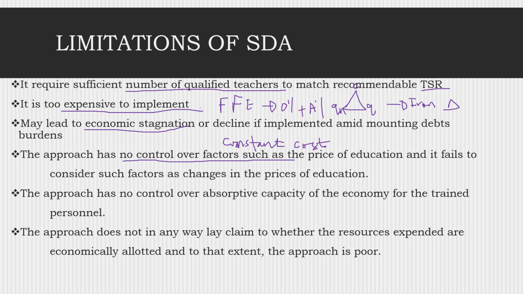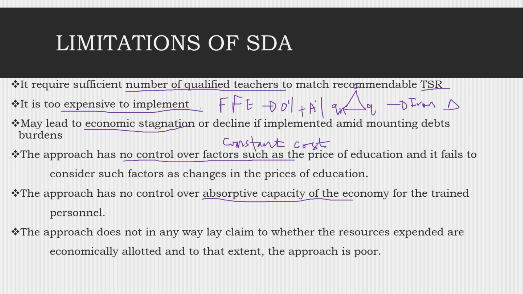But also the approach has no control over the absorption capacity of the economy for the trained personnel. You see, you produce many graduates, but some with irrelevant skills and technology needed in the labor market. And because the public sector cannot absorb all the graduates, it adds to the problem of educated unemployment.